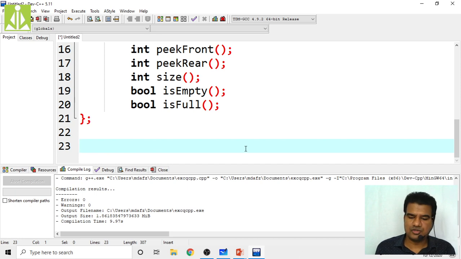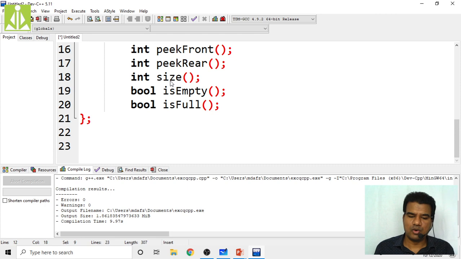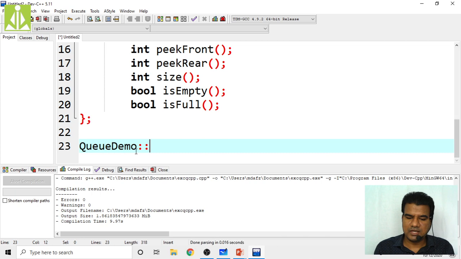So one by one I am doing. First I will give the code for this QDemo constructor. So what is my class name? QDemo, because I have to qualify my constructor, isn't it? QDemo, scope resolution, then again QDemo. Okay, QDemo of int size.